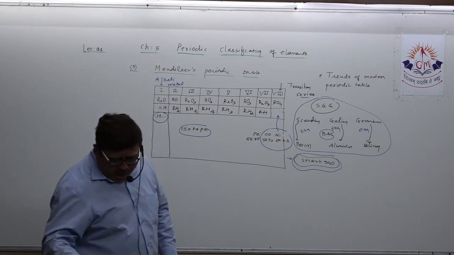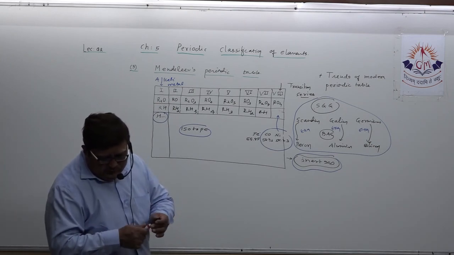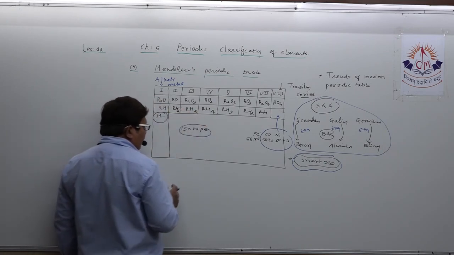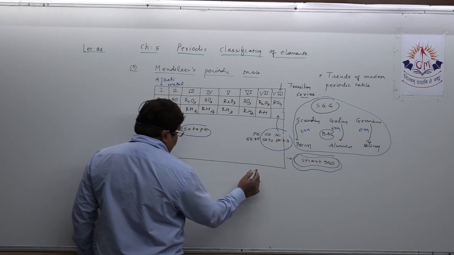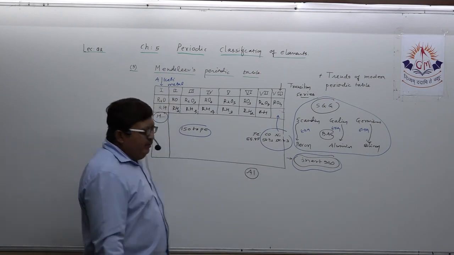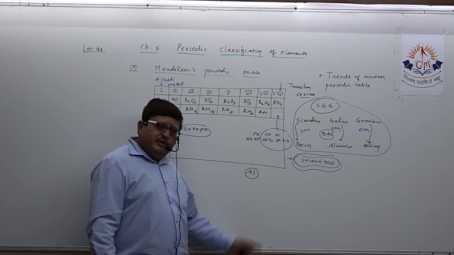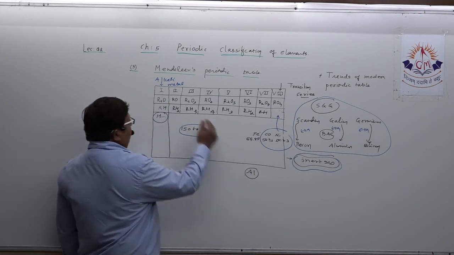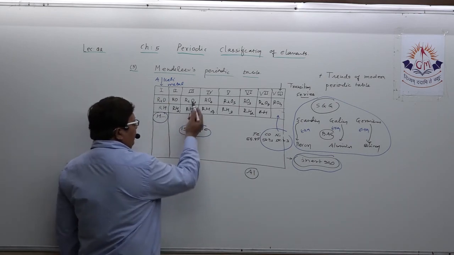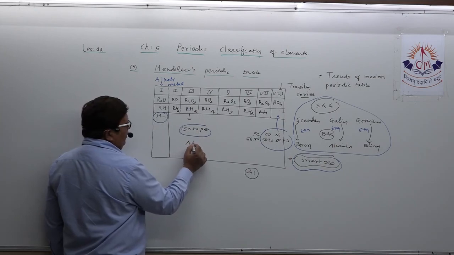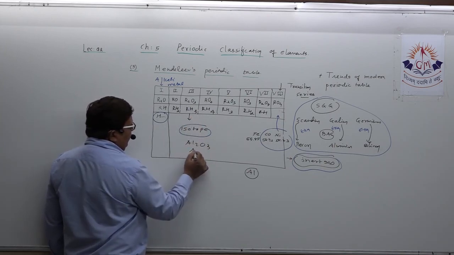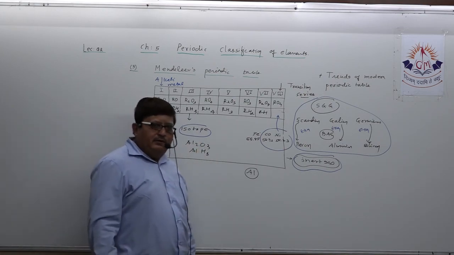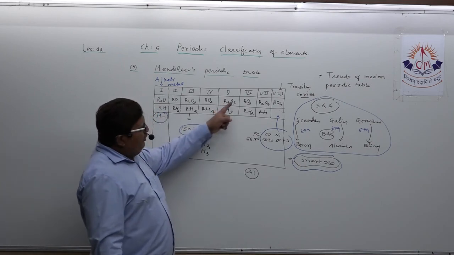Suppose in the textbook there is a question, take an example. According to Mendeleev's periodic table, what type of oxide and hydride is made by aluminium? So you know the atomic number of aluminium is 13, electronic configuration 2, 8, 3. So obviously it lies here. So which type of oxide does it make? Al2O3 and AlH3. So this way you have to guess. Is it clear in your mind? That's why you need to remember.